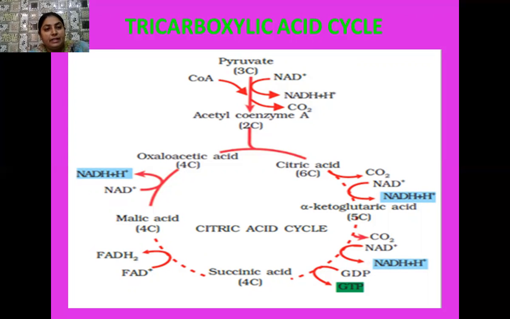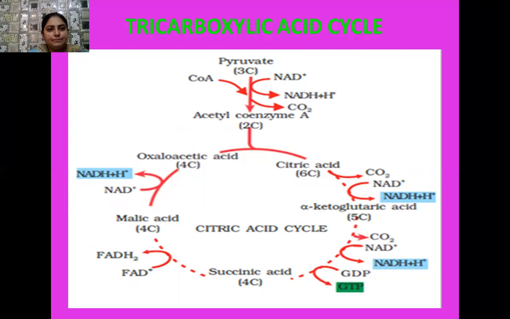Here GTP is guanosine triphosphate. Then succinic acid, a 4-carbon compound, changes into another 4-carbon compound, malic acid, and during this process one energy-rich molecule is formed, that is FADH2. When malic acid changes into oxaloacetic acid, again a 4-carbon compound, one more molecule of NADH2 is formed.